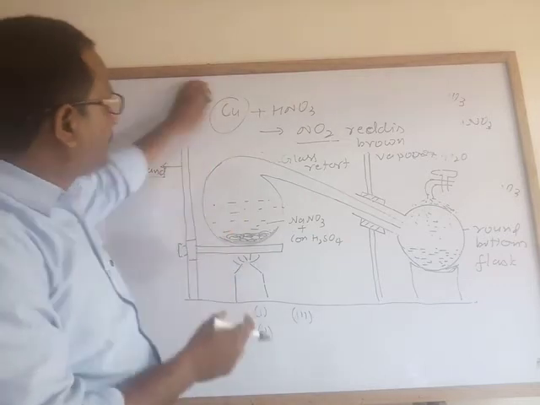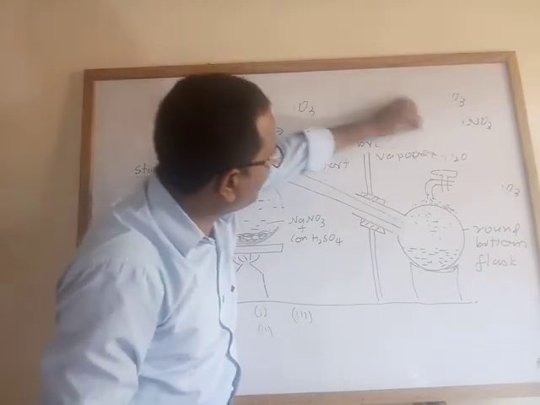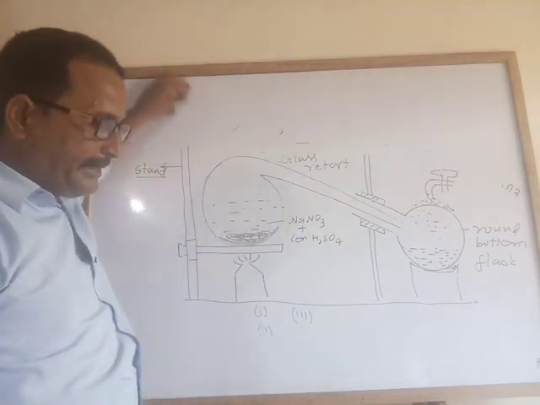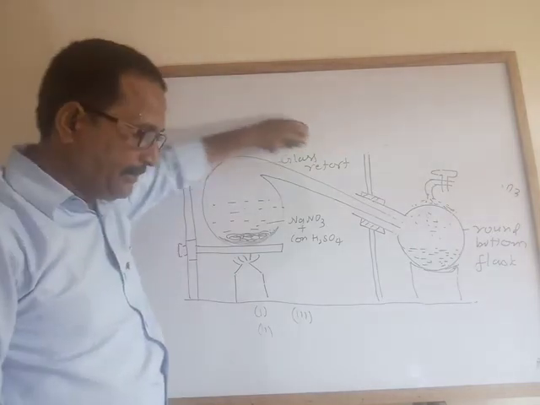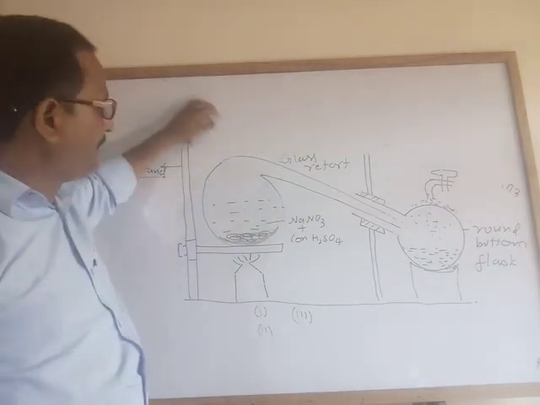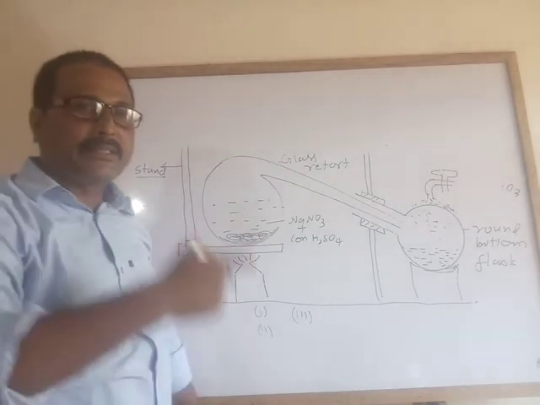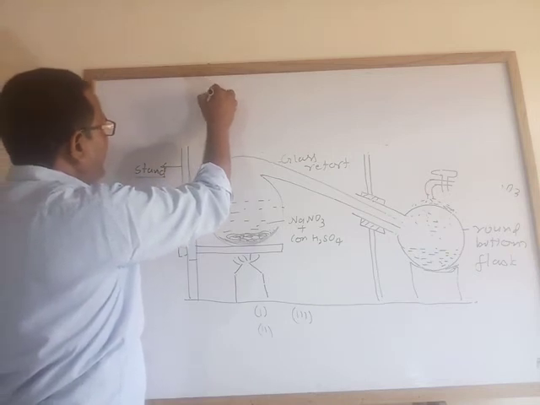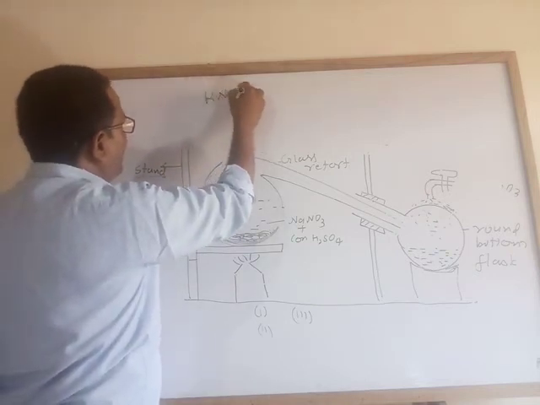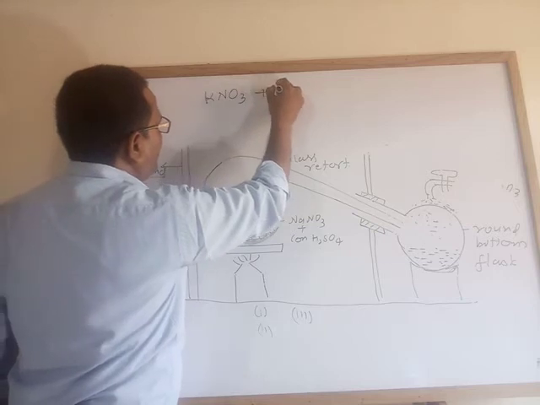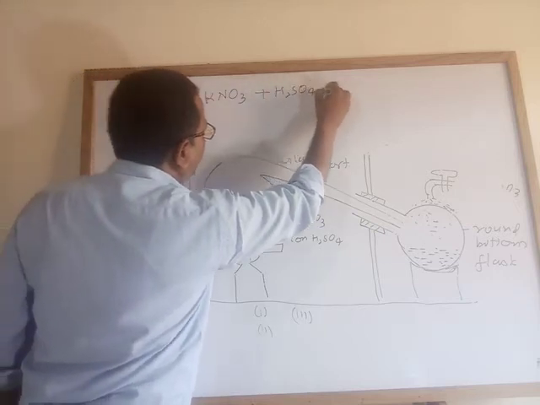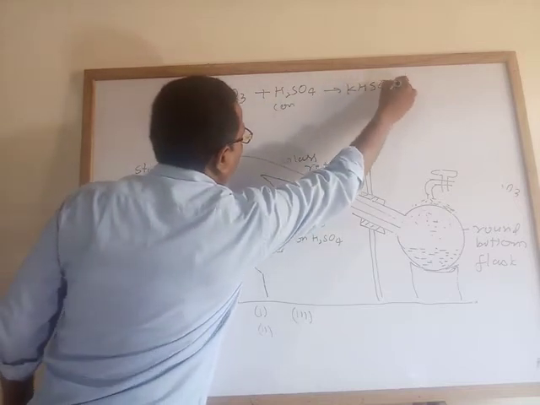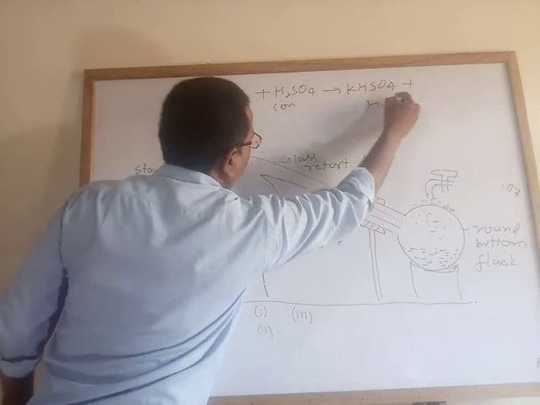Now many questions are related to that. First question is, why is hydrochloric acid not used for preparation of nitric acid? I am writing second reaction of preparation of nitric acid. Potassium nitrate with concentrated sulfuric acid forms potassium hydrogen sulfate and nitric acid.